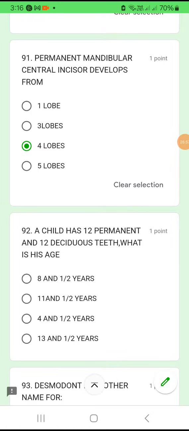Question number 92. A child has got 12 permanent and 12 deciduous teeth. What is his age? So 12 permanent means which will be the permanent teeth present for the child. The first permanent tooth to erupt will be the molar. Then there will be exchange of the incisors. So you have 4 incisors in the top, and in the mandible also you have 4 incisors, total 8. 4 molars, so altogether 12 permanent teeth. Okay, so the last tooth to erupt among these permanent teeth will be the lateral incisor, which is around 8 to 8.5 years. So the age of the child will be 8.5 years.